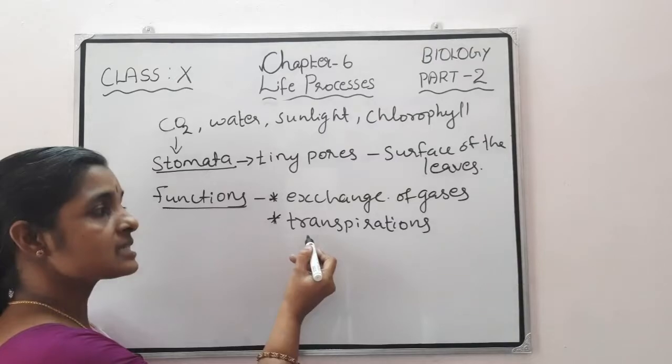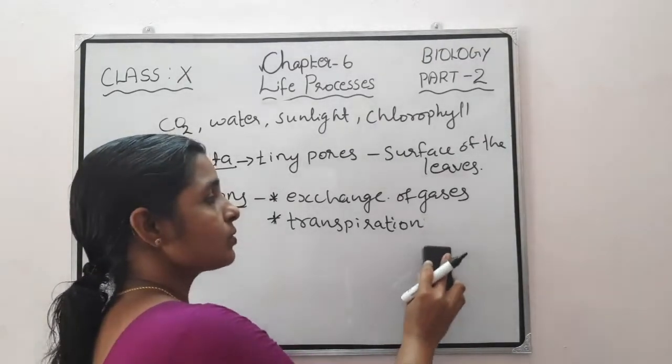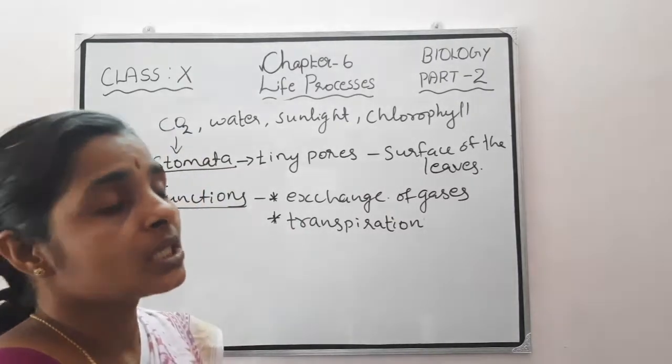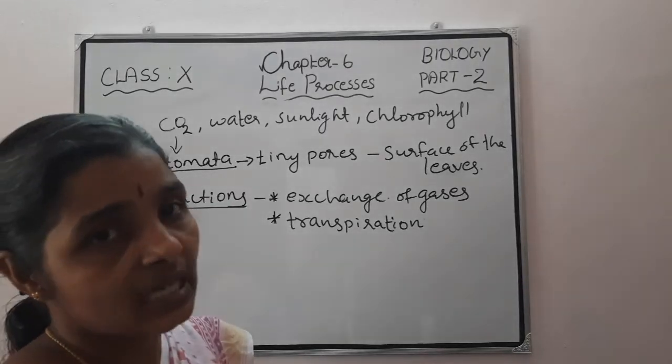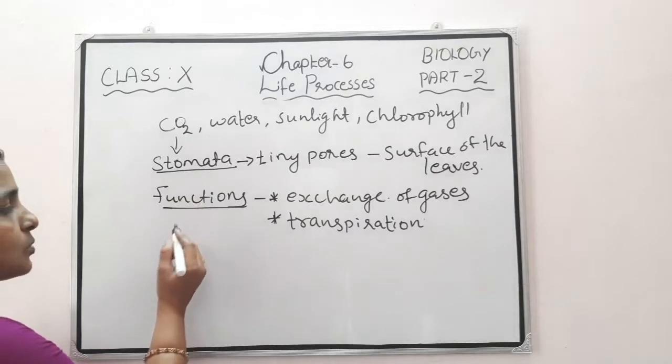Then another process is transpiration. What is transpiration? It is the process of releasing excess water from the plants in the form of water vapor through the stomata. So for these two purposes stomata is used.